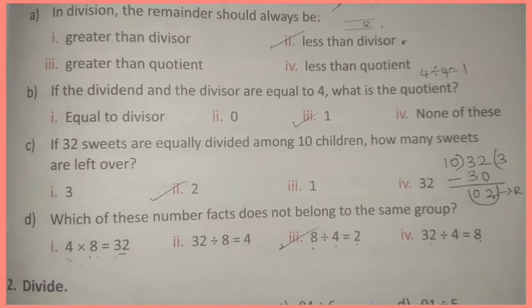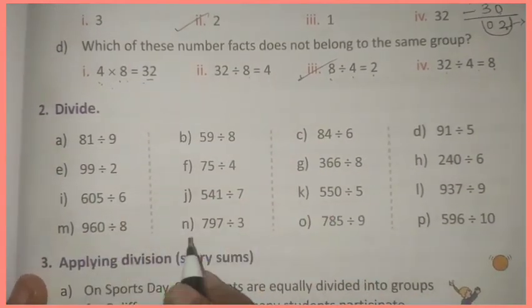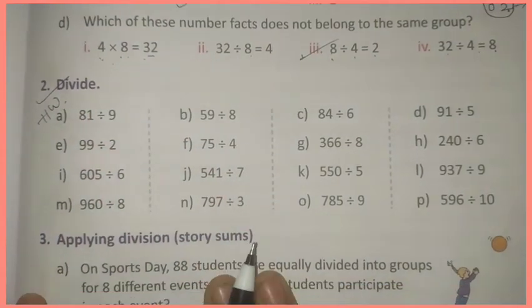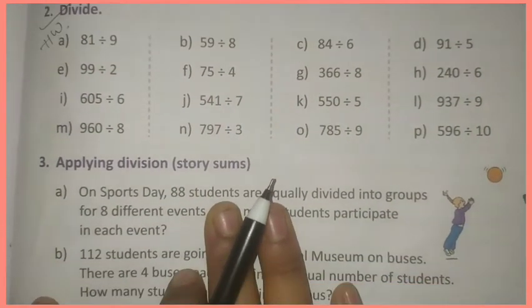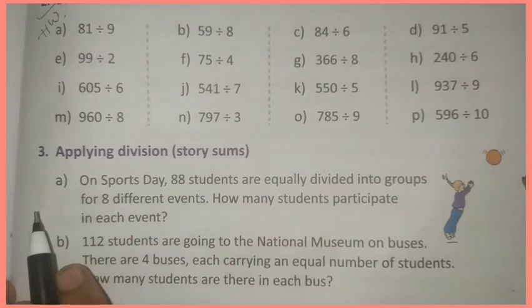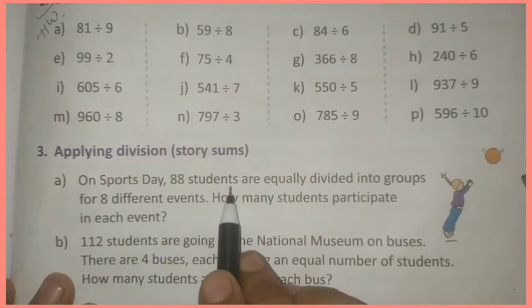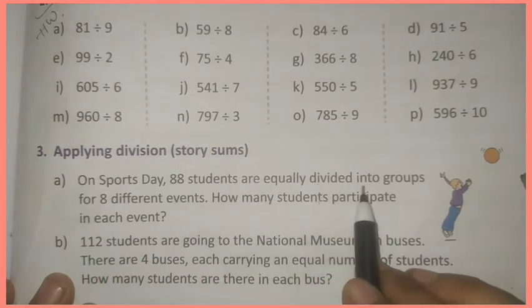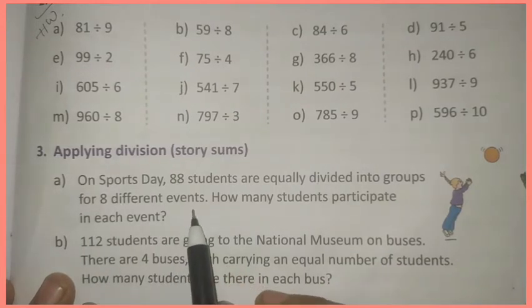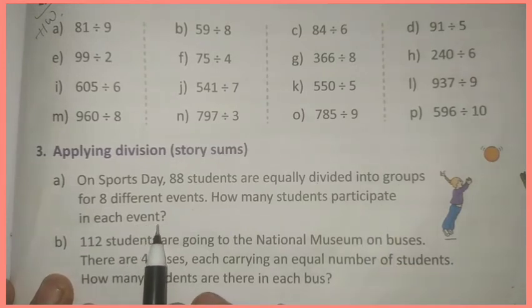Now look at second bit. Here divisions are given. Do these divisions as homework. Now look here, third bit, applying division. Look at A question. On sports day, 88 students are equally divided into groups for 8 different events. How many students participate in each event?